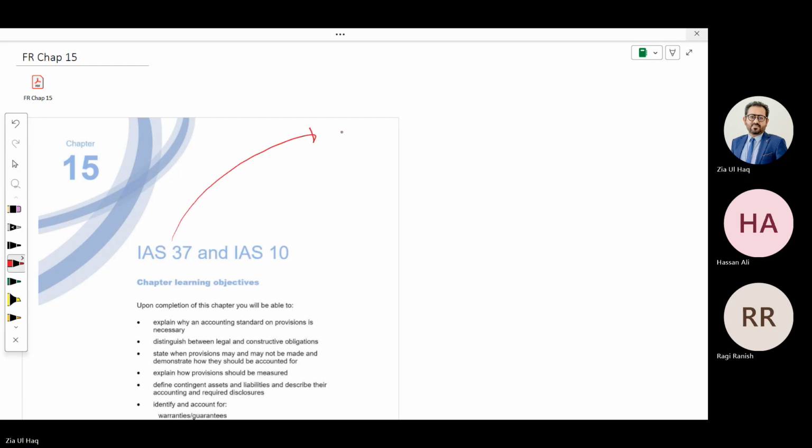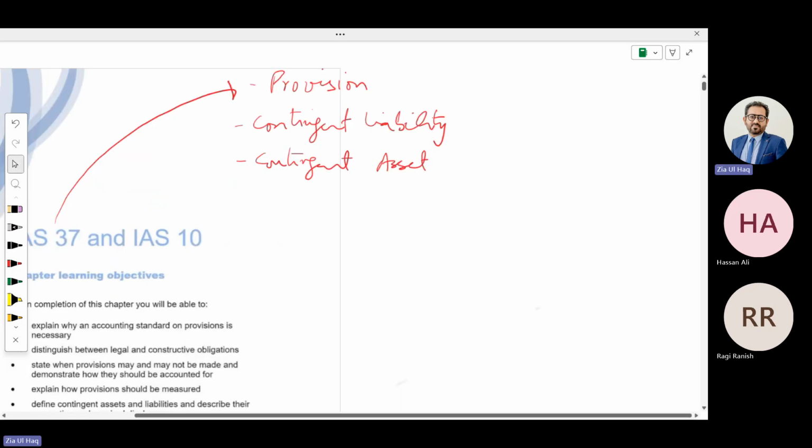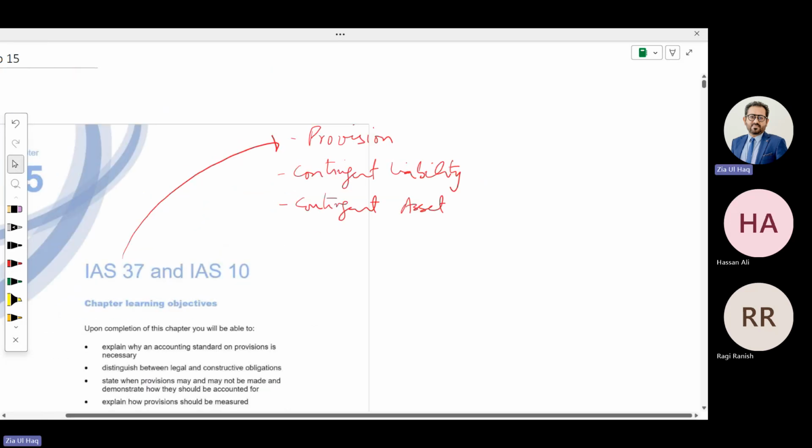IAS 37 is about provision, contingent liability, and contingent asset. Provision, we need to account for in the financial statement. And there is an accounting entry of provision,